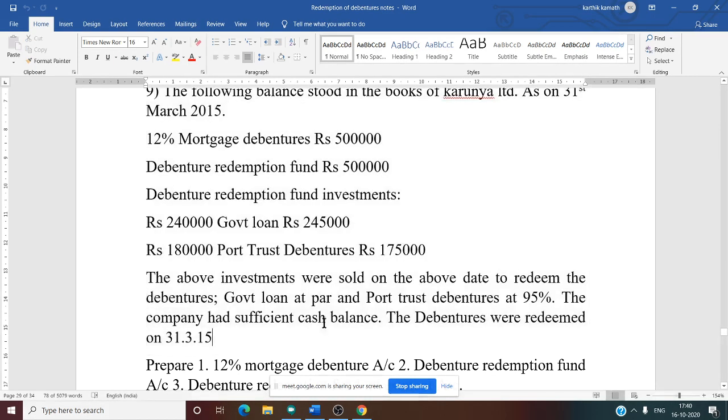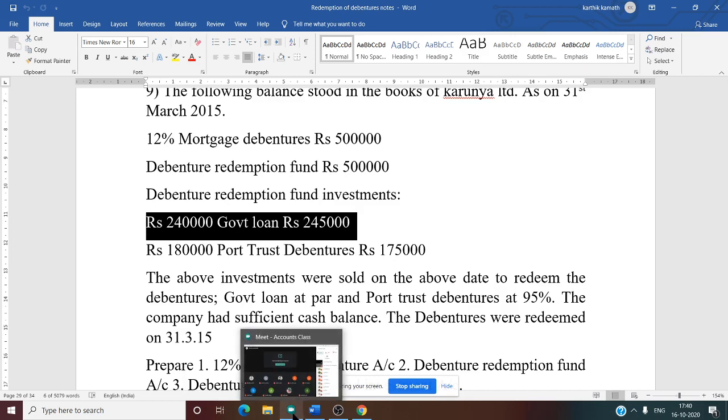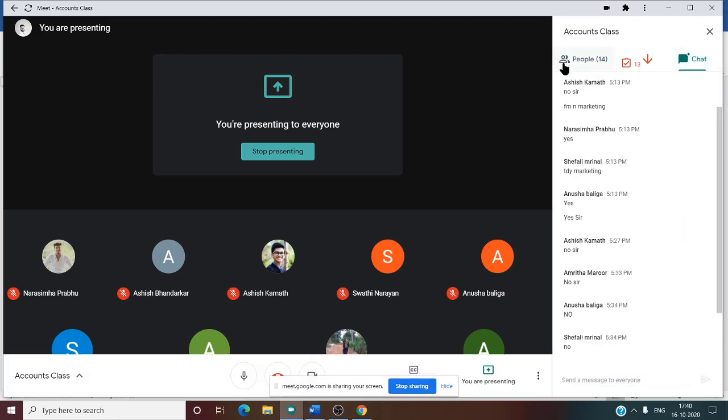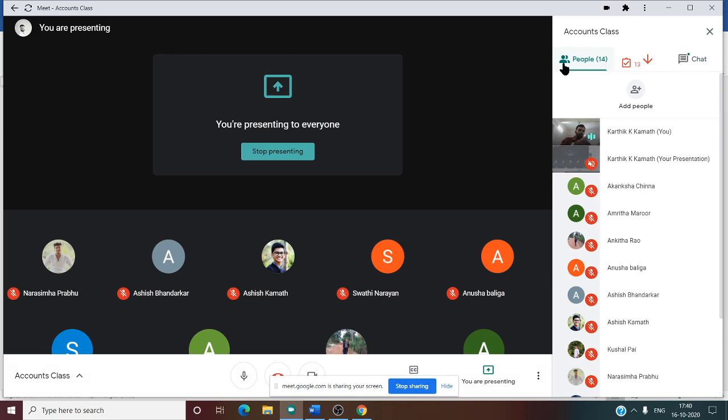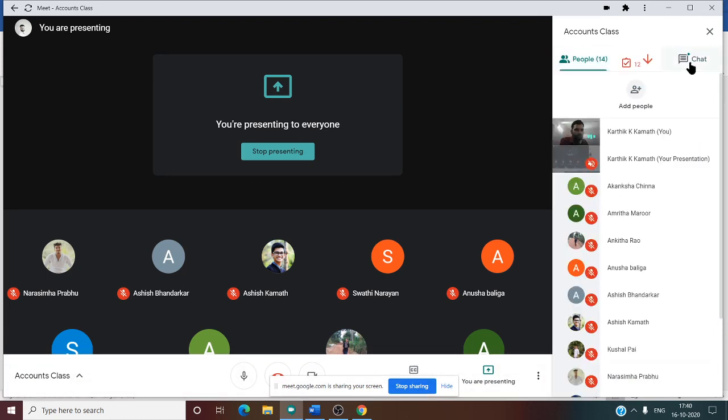Government loan at par. See this, very important. Government loan at par, meaning this information: 2,40,000 government loan, 2,45,000 at par. At what amount was the government loan sold? Can you tell me now? They have given par. Whether it is 2,40,000 or 2,45,000, answer fast, write in the chat box.